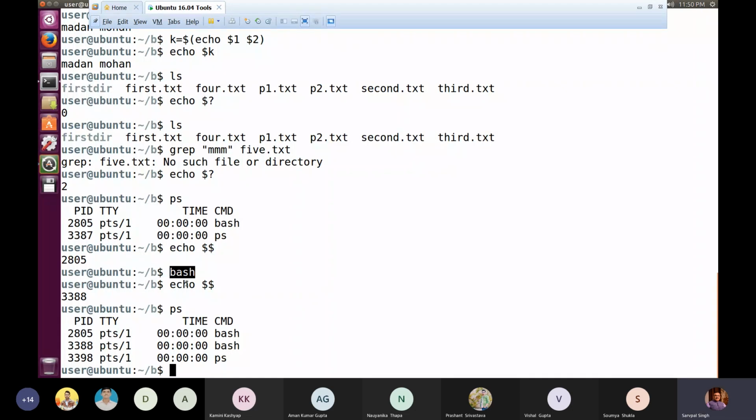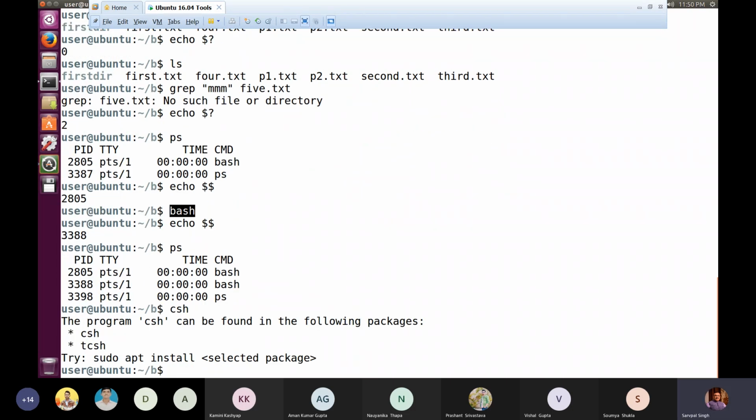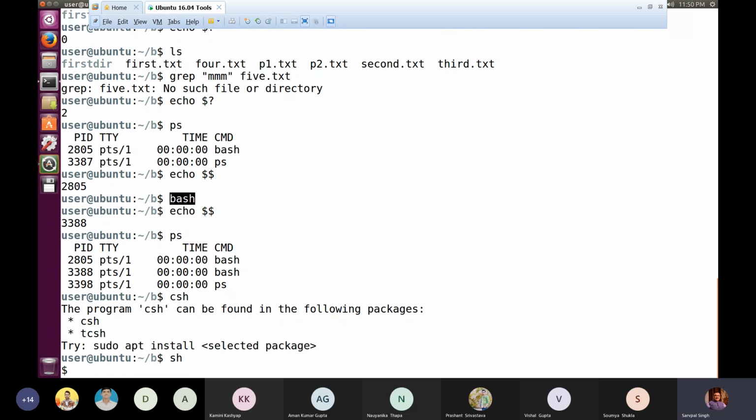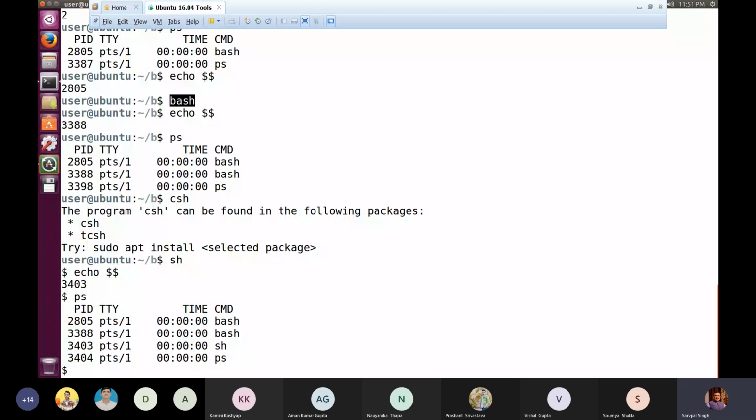So now echo $$ gives the PID of the current shell, sorry, not bash. Bash is the name of the shell which is right now working for me. Like if I write csh, csh is not installed over here. Let me try if Bourne shell is working. Bourne shell is working. So now if I write echo $$, I am getting 3403.